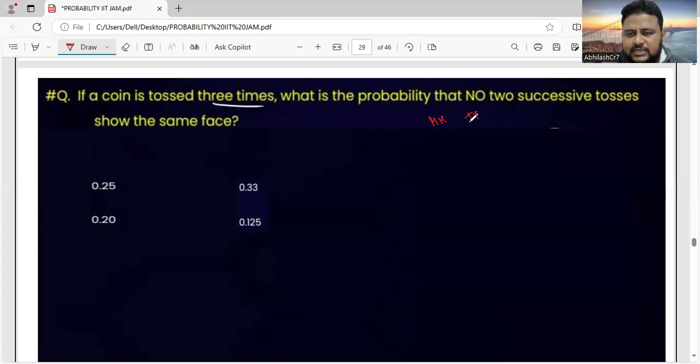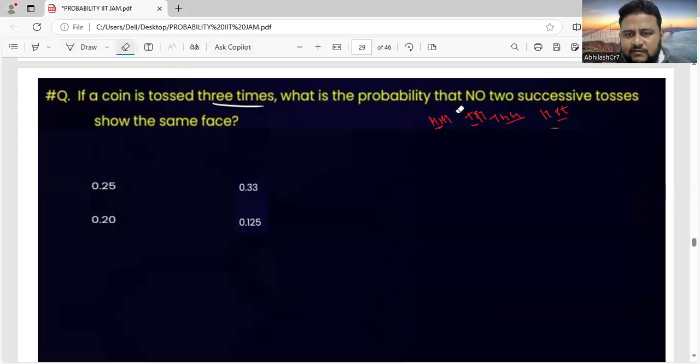Or suppose three tosses: T H H or H T T, H H T or T T H. Here successive tosses are the same, here also, here also, and here also. So we must not get such outcomes. What is the probability that no two successive tosses show the same face? Anyways, I hope it is clear now.